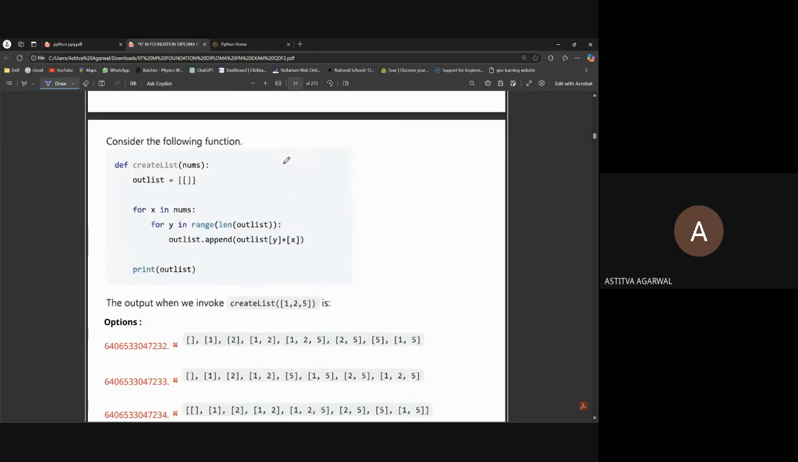Def create list numbers, out list is equal to, see, here is a list of list. Okay, so now we have to work on the list of list. When you have studied about matrix, the list of list is also a matrix. Okay, we make a matrix like this.